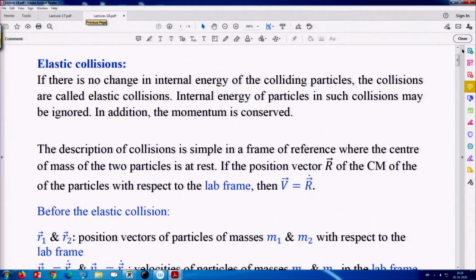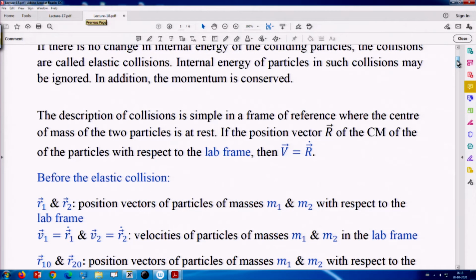And you have done it before, but you have not done collision in a moving frame of reference or center of mass frame of reference. So, description of collisions is simple in a frame of reference where the center of mass of two particles is at rest. We are still considering collision between two particles, like the disintegration of a particle into two we considered last time. So, we will talk about collision of two particles.